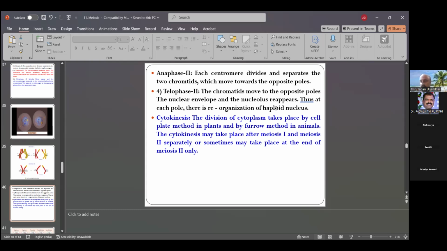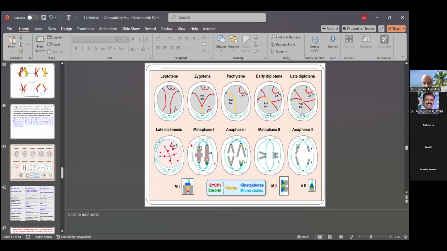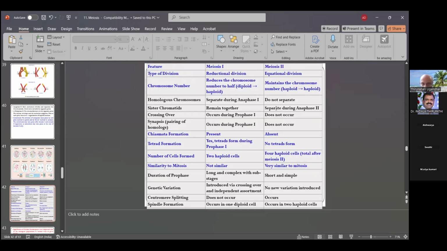The cytoplasm is separated equally. Then two cells from one meiosis 2 and two cells from the other meiosis 2 together make four cells. Here is also the total comparison of the differences between meiosis 1 and meiosis 2.